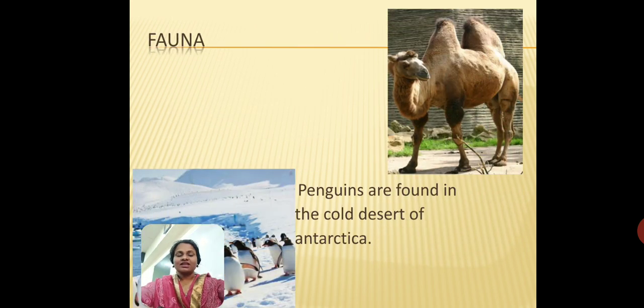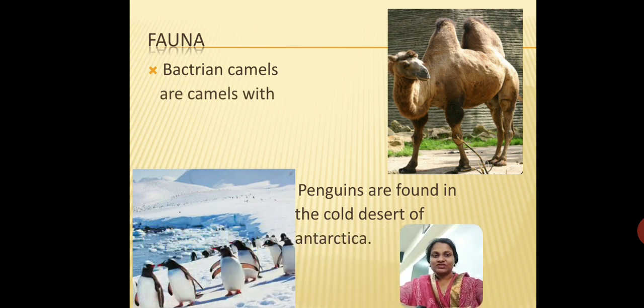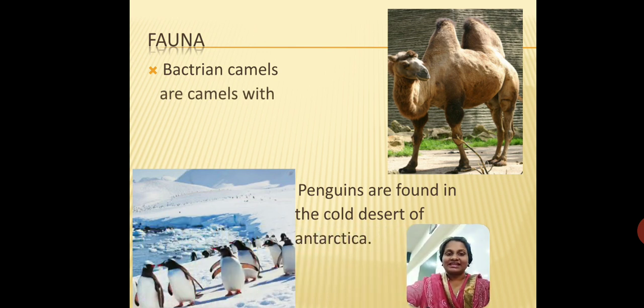Now the other kind of animals that you find in the cold deserts. So as you can see the penguin in Antarctica. Penguins are found in the cold deserts of Antarctica. I already told you that we have two kinds of deserts, hot and cold. And which kind of animals will you find in the Antarctica? The penguins, and other than that you will find the water animals, right? The amphibians. So these are the fauna of the cold deserts.